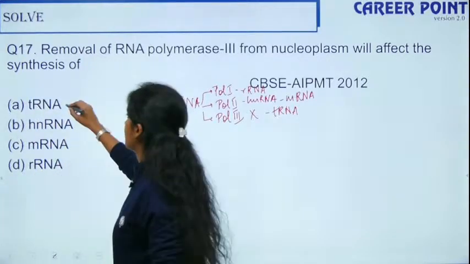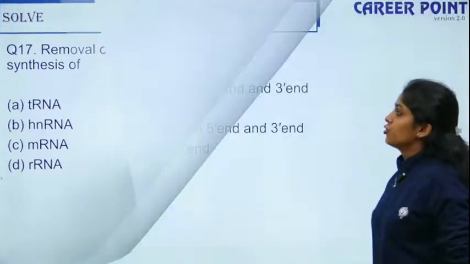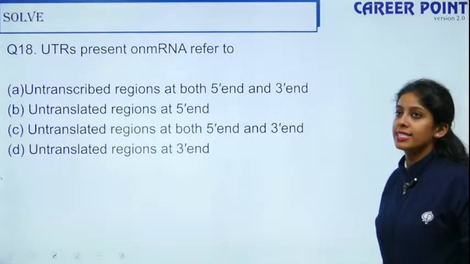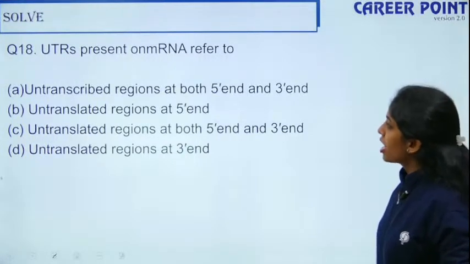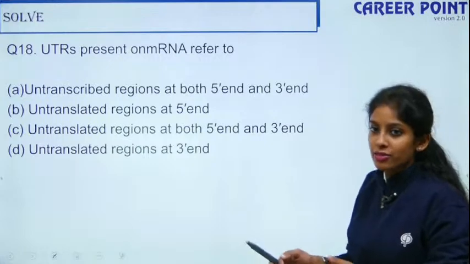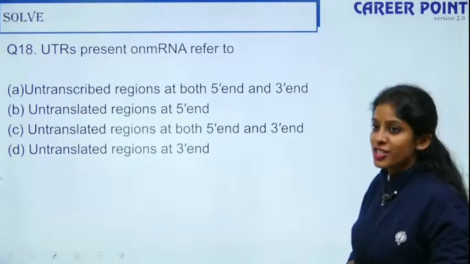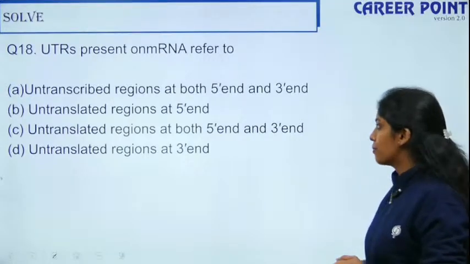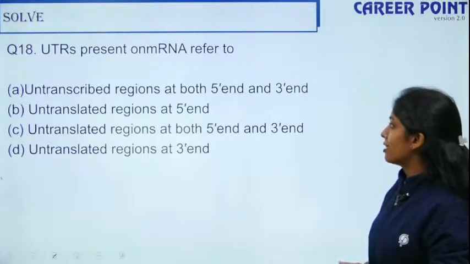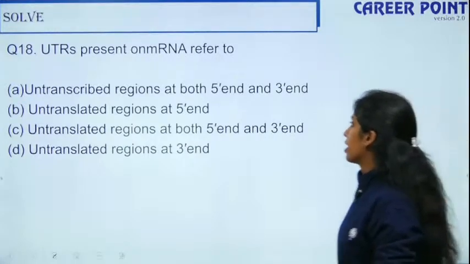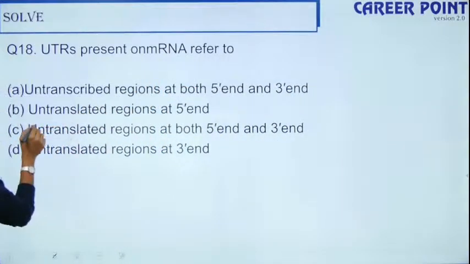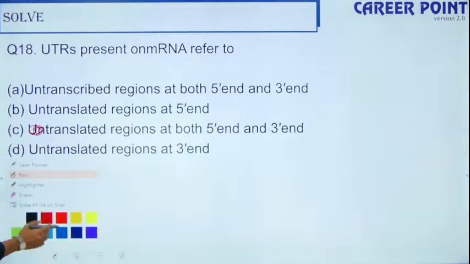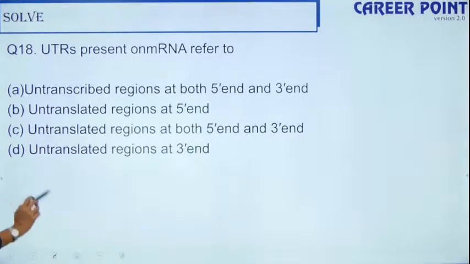Yes, right, okay, fine. So question number 18, UTRs present on mRNA refer to: untranscribed regions at both 5' and 3' end, untranslated regions at only the 5' end, untranslated region at both the 5' and the 3' end, untranslated region at the 3' end. Okay, so both these options are the same, so it should be translated regions. Yes, what is the right answer? Okay, so it's right only, I'm sorry. Yes, it's not the same. Yes, what is the answer?